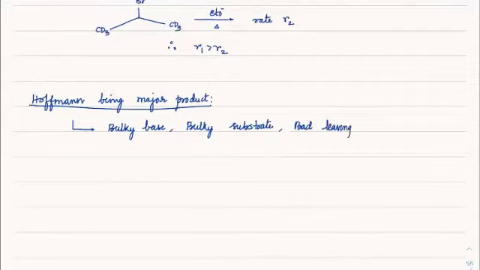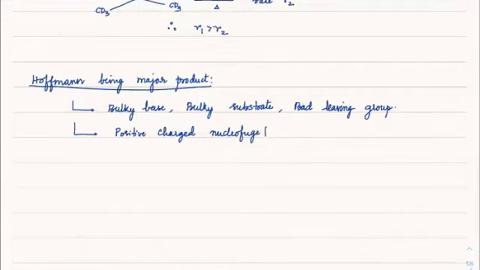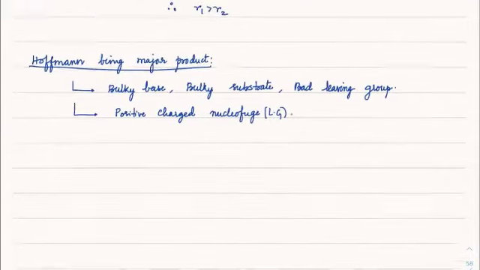Okay. And the fourth case is a positively charged nucleofuge. Nucleofuge is nothing but the leaving group. These are the cases where you will see it.